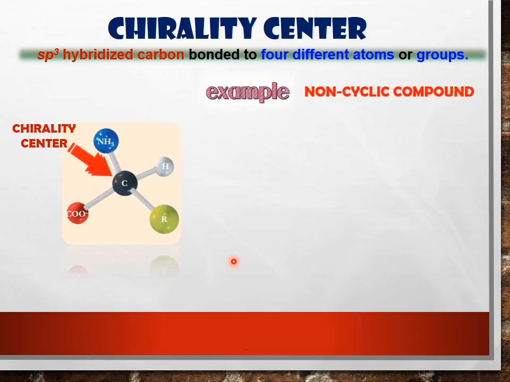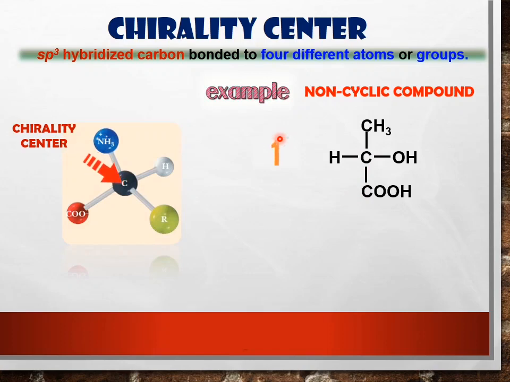Next, I'll show you an example of a chirality center in a non-cyclic compound. Look at the first example here. For example, you have this compound. This compound contains a chiral carbon. Where? Here we have 3 carbons: first, second, and third. Between these 3 carbons, which carbon is the chirality center?